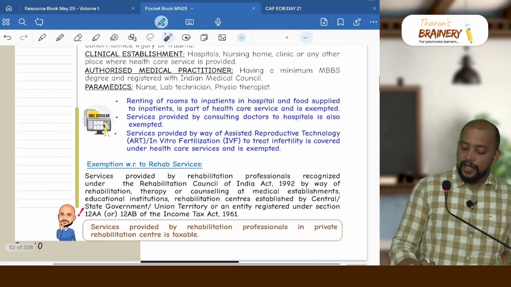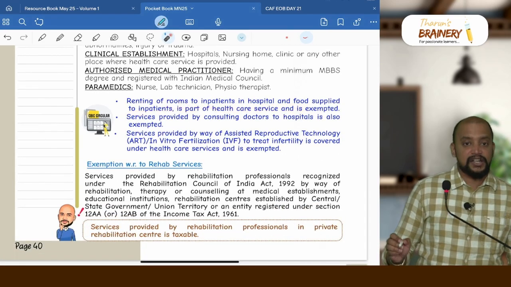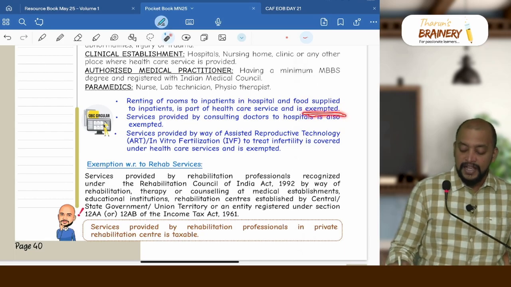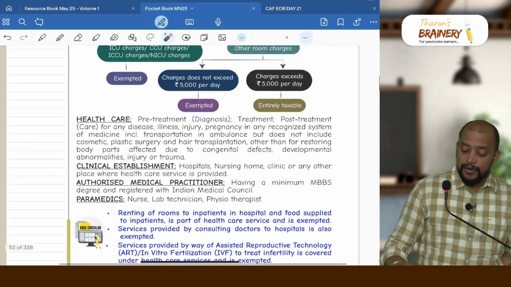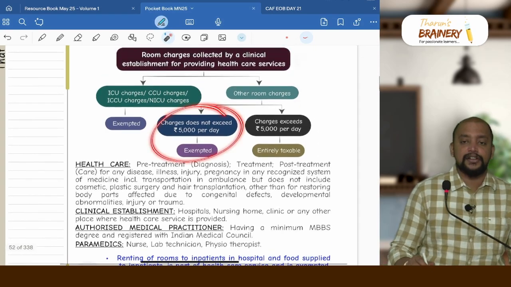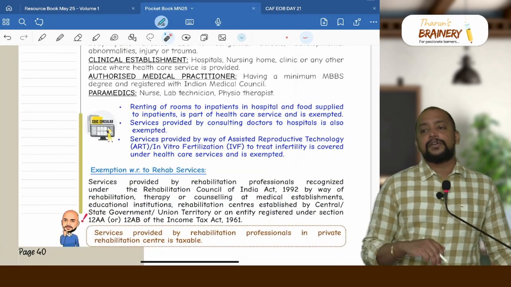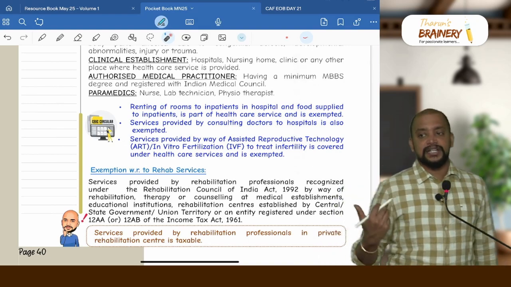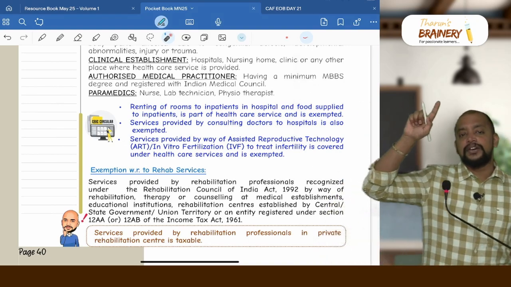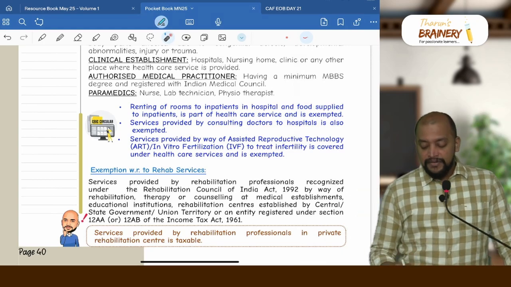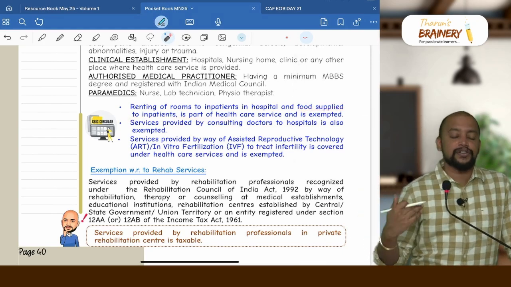Then renting of rooms to inpatient in a hospital and food supply to inpatient is part of healthcare service and it is exempted. But renting of rooms to inpatients is exempted provided the value does not exceed 5,000 rupees per day. So don't generalize this statement. They have given a circular that renting of room to the inpatient is exempted. That does not mean fully it is exempted. It is subject to the restriction of that 5,000 rupees. Whereas food supply to inpatients, there is no restriction. Food supply to inpatients is always exempted.